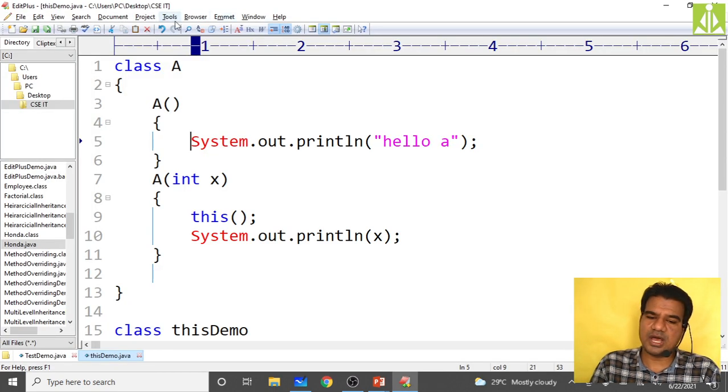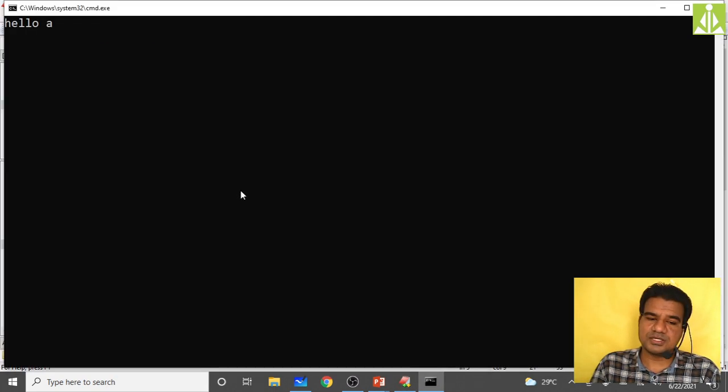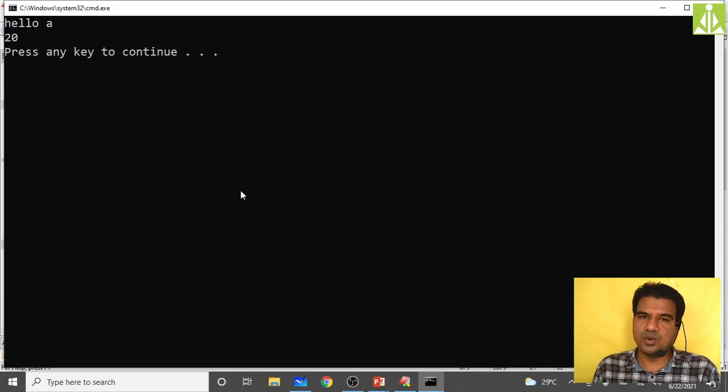Successfully got compiled. So now I will see both the messages on the output screen. As you can see, hello a as well as 20, the parameter value. So both constructors are getting invoked. Your default constructor, so you are getting hello a. Your parameterized constructor, so you are getting value 20.